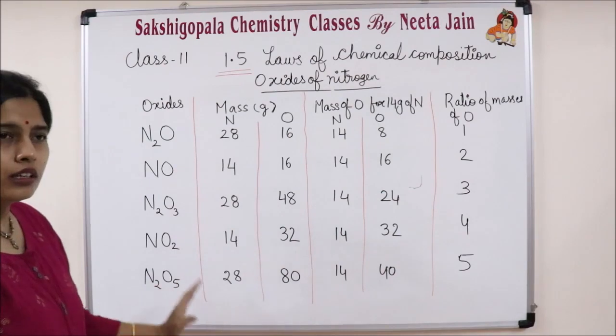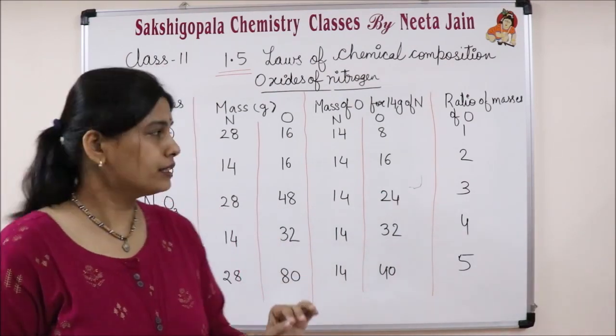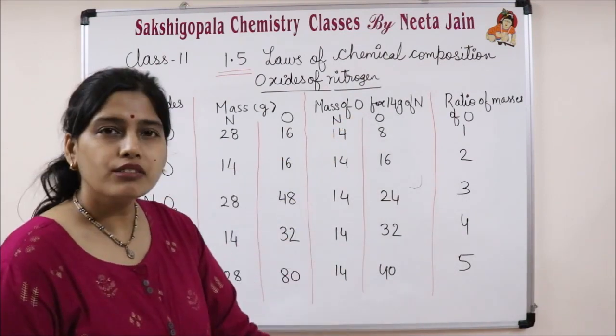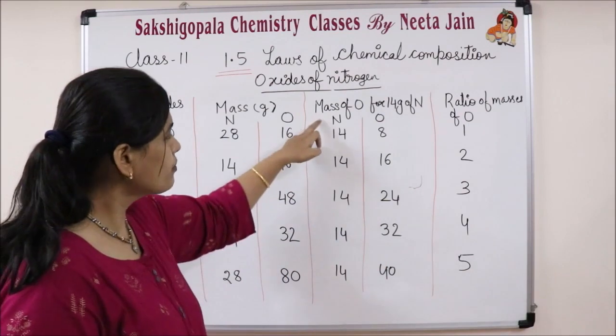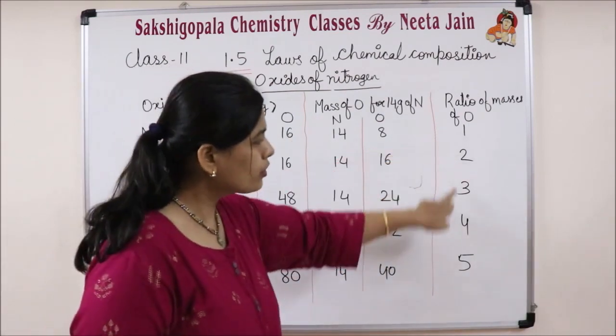The different masses of one element combine with a fixed mass of the other. This is the fixed mass of nitrogen. They bear a simple ratio.